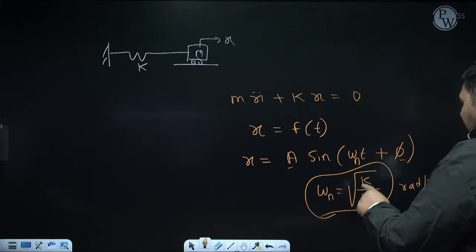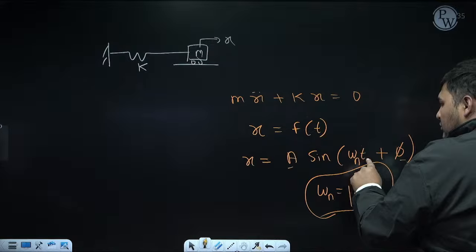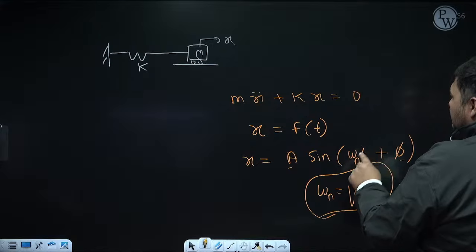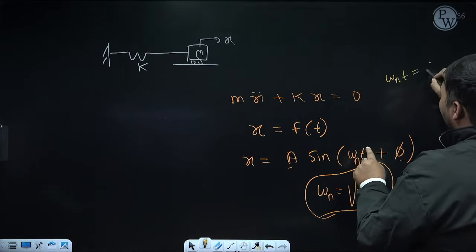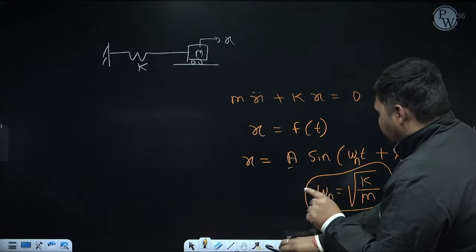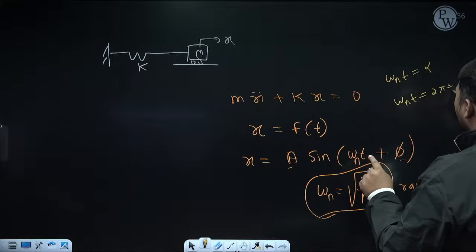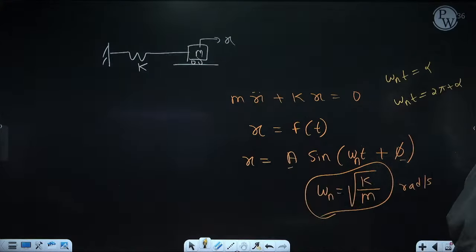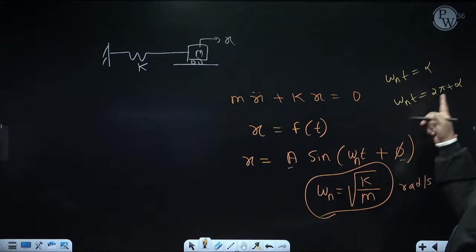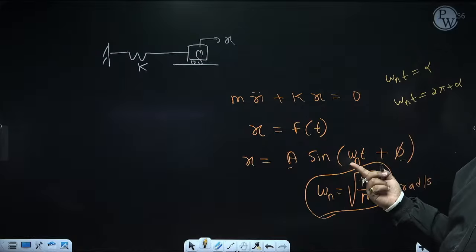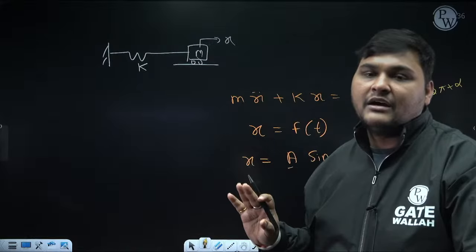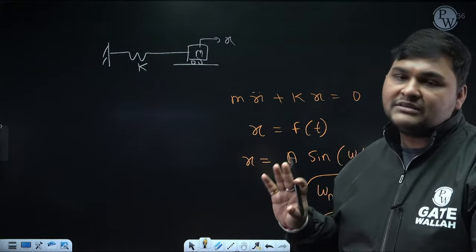So can I say this is constant? It is variable. Suppose when omega n t is alpha. Similarly, when omega n t is 2 pi plus alpha, this expression of x will come the same. It means sine of alpha plus phi and sine of 2 pi plus alpha plus phi are the same, because sine of 2 pi plus theta is sine theta, since after every 2 pi angle sine repeats.